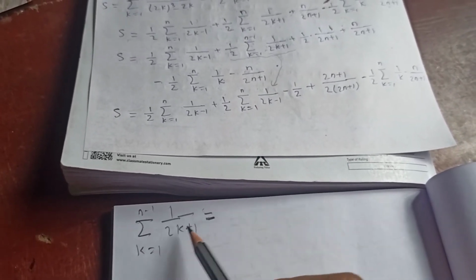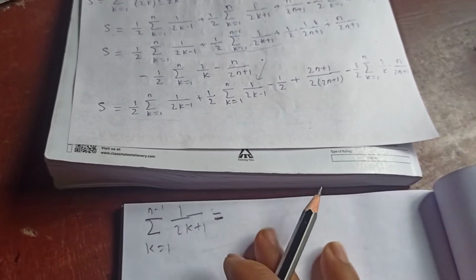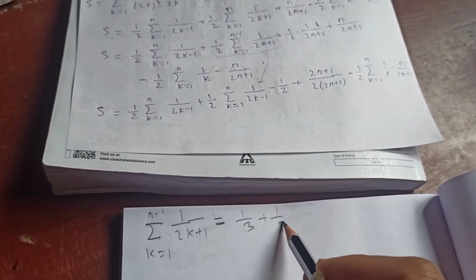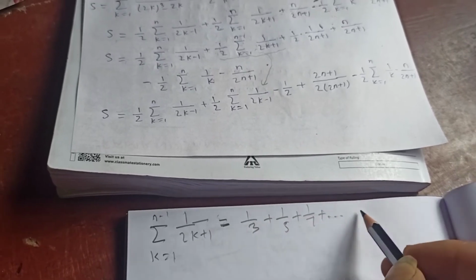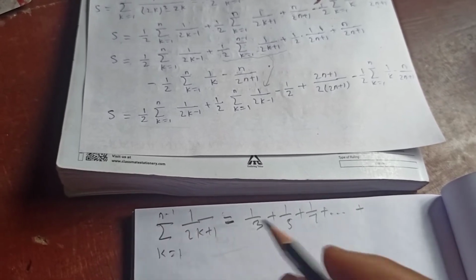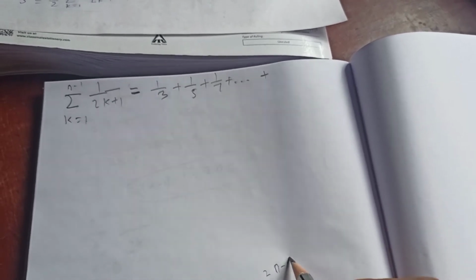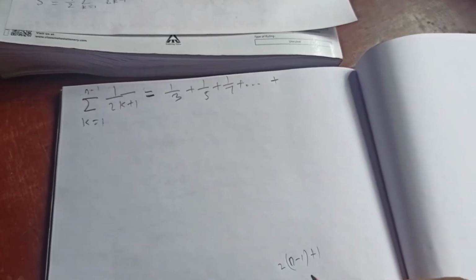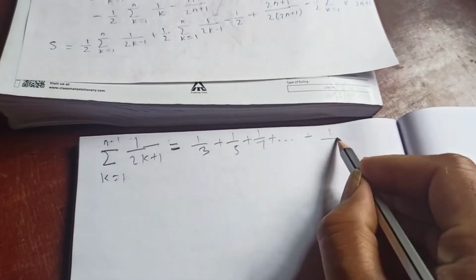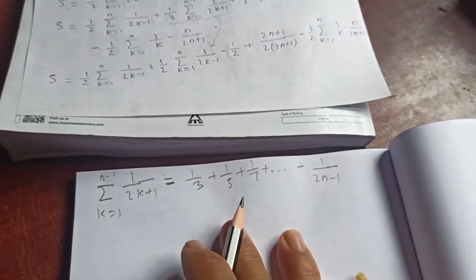If you expand this sum, when k equals 1, then what do we have? 1 over 3 plus 1 over 5 plus 1 over 7, and so on, up to how many terms? If you substitute k equal to n minus 1, the last term is 2n minus 2 plus 1, which is 2n minus 1. So up to 1 over 2n minus 1.